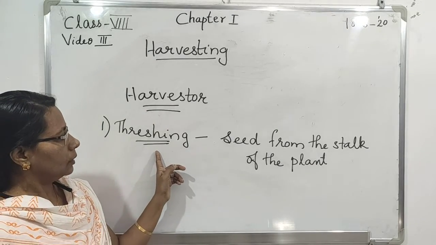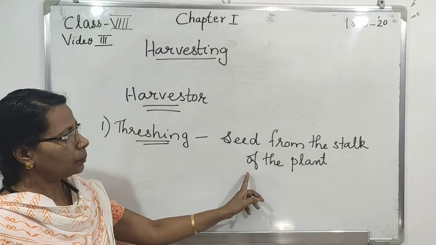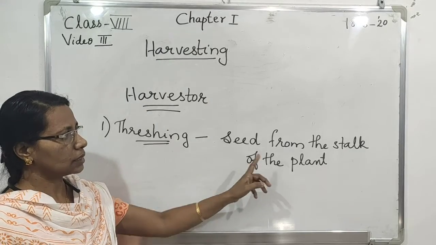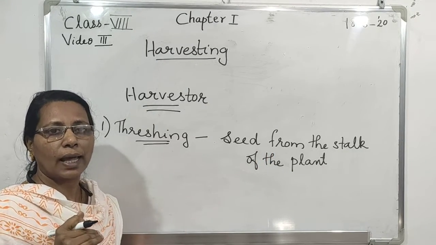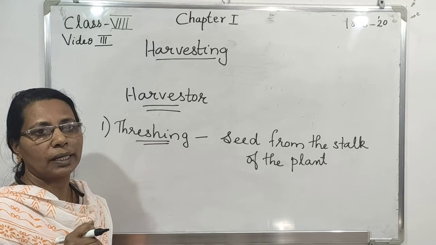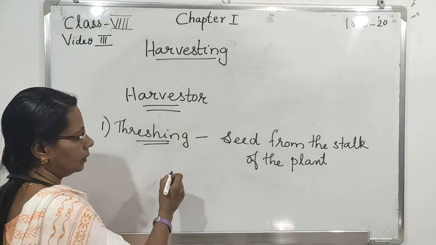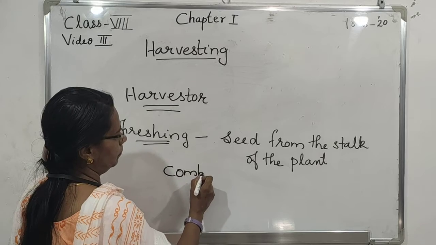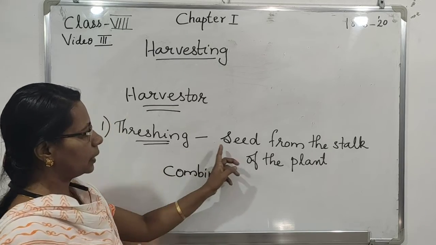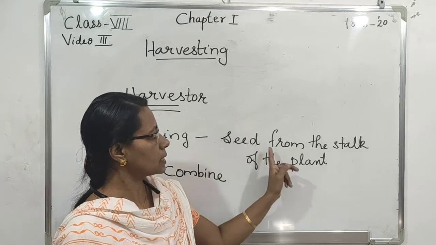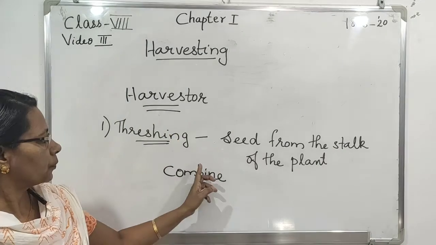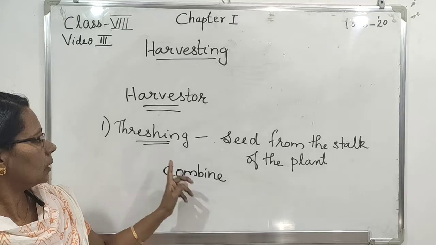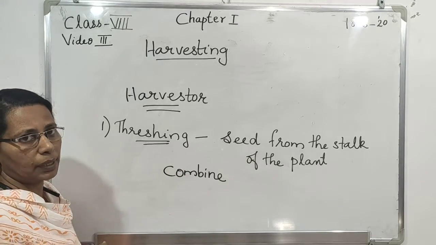It is done either by beating the stalk on wood or a flat rock, or by a machine called a combine.